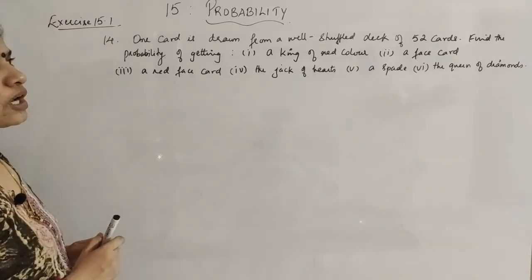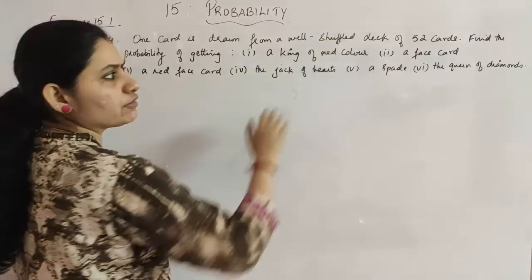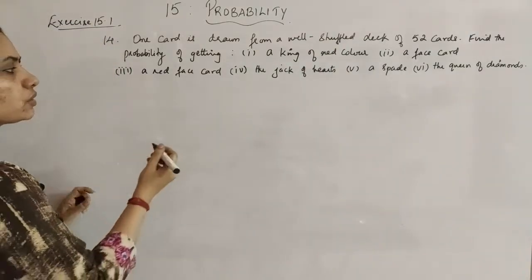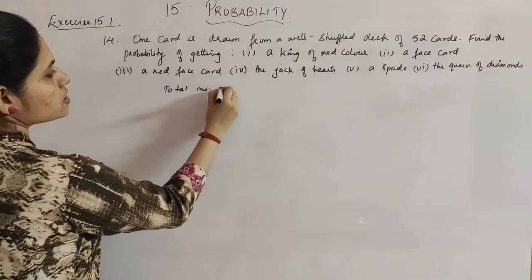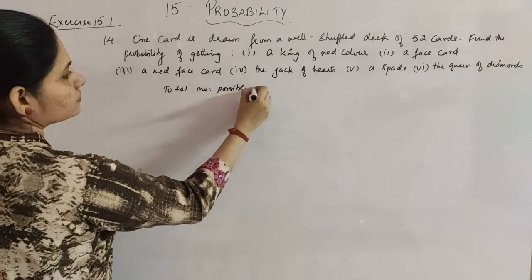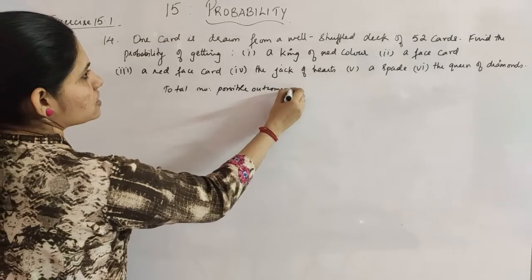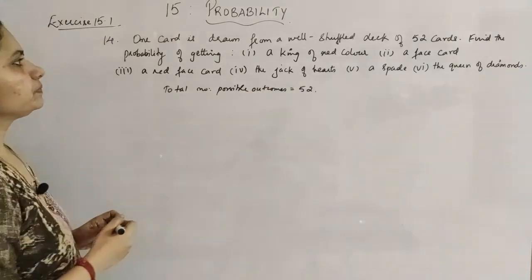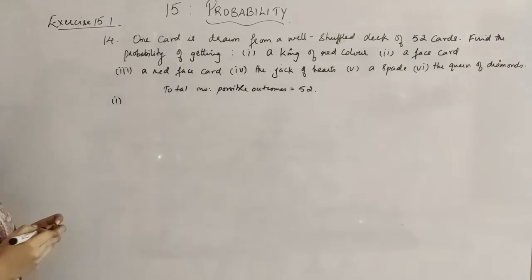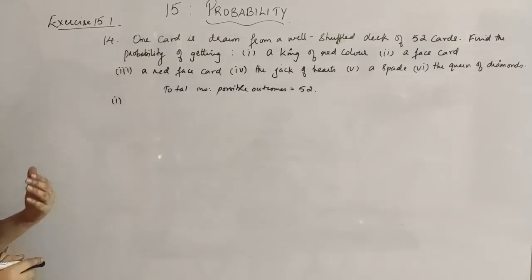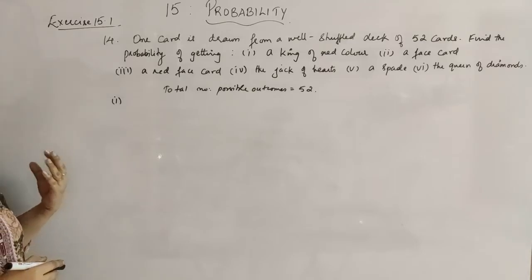So first we should know how many cards there are. In total you have 52 playing cards. So that is your total possible outcomes. So the total number of possible outcomes is equal to 52. Now we will see what the probability of each one is. First thing is a king of red color. Now how many kings of red color will you get?